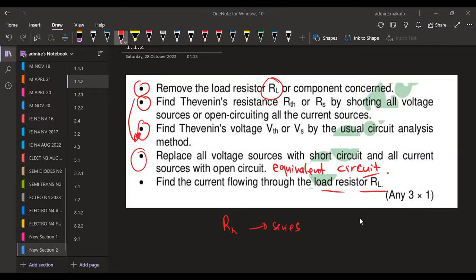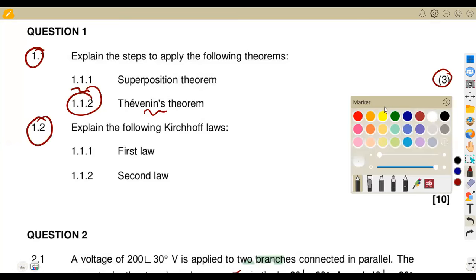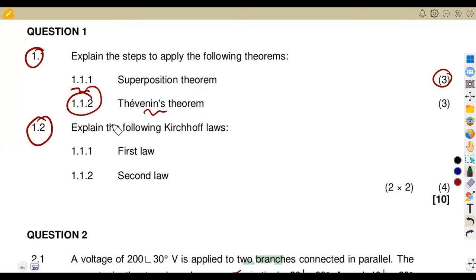In series. All right, let us check another part, which is on 1.2. In 1.2, we are now given: explain the following Kirchhoff's laws. All right. Okay, so sorry for that, the delay, something that is happening. So I asked you to explain the following Kirchhoff's laws in this case. All right, we've got the first one, which is the first law.